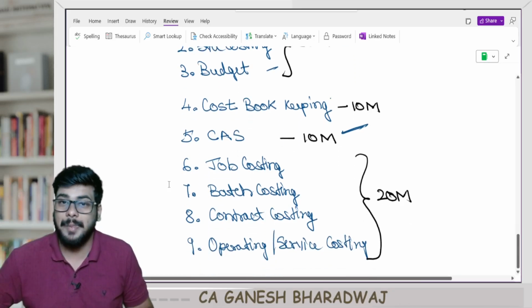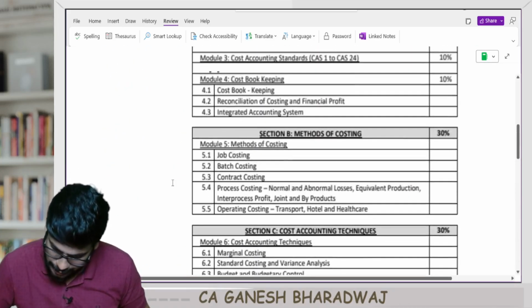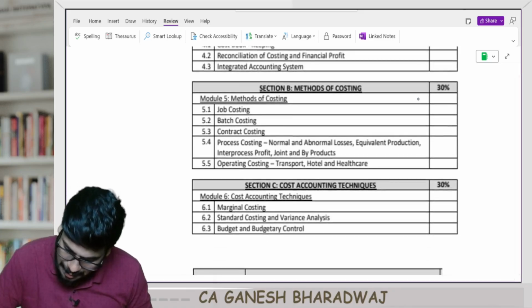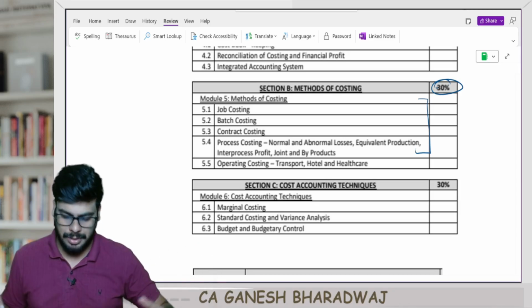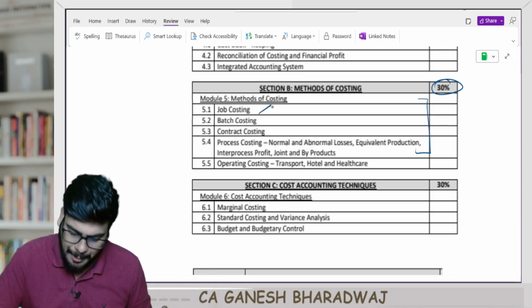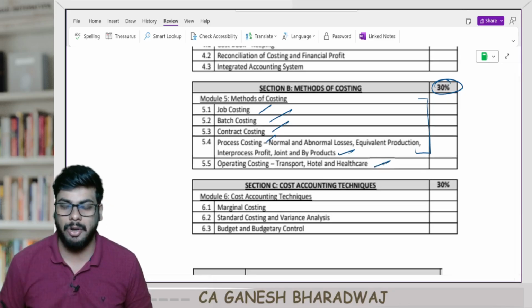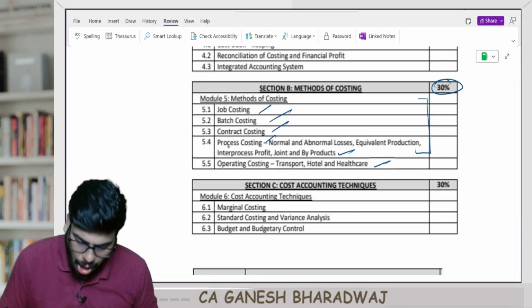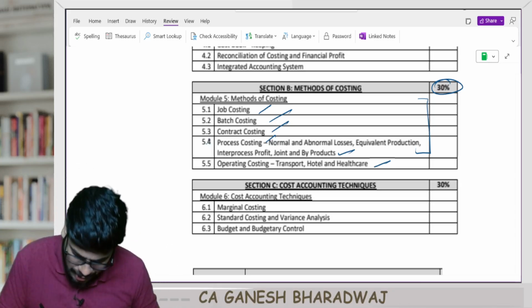Clear with this? Now, one more thing: the institute has given methods of costing 30% weightage. In methods of costing, you have job costing, batch costing, contract costing, process costing, joint and byproducts, and operating costing. Clear for this? Now, out of this, the slightly lengthier chapter is process costing.